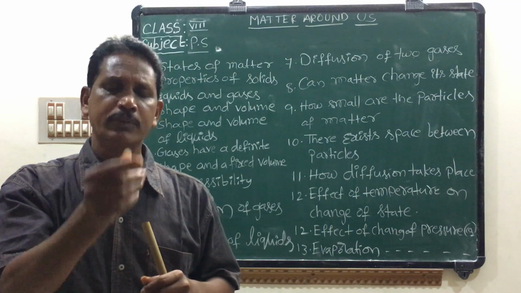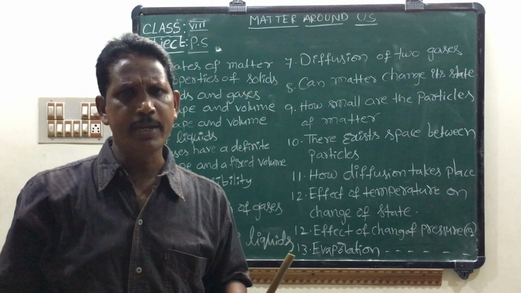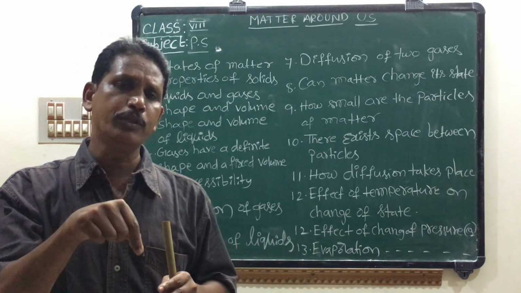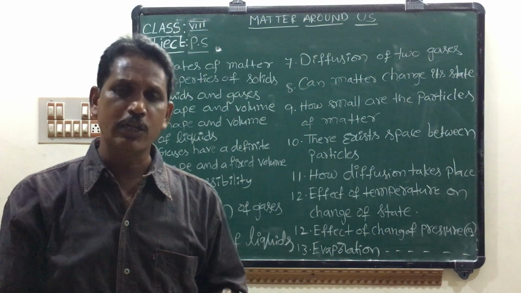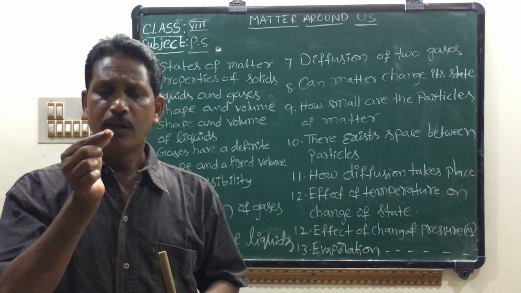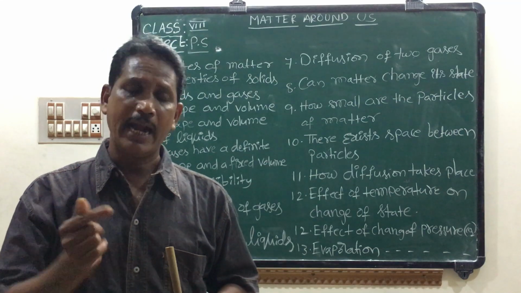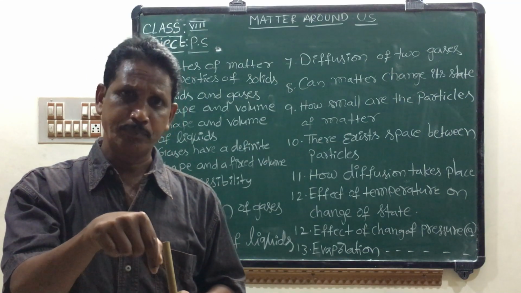After some time the color of the water changes to pink. Here solids also diffuse into liquids.